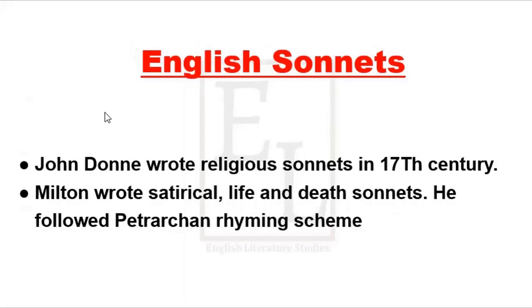Let's look at John Donne. John Donne also wrote religious sonnets in the 17th century. On the other hand, John Milton wrote satirical, life and death sonnets. He followed the Petrarchan rhyming scheme, meaning John Milton followed the rhyming scheme which was given by Petrarch.